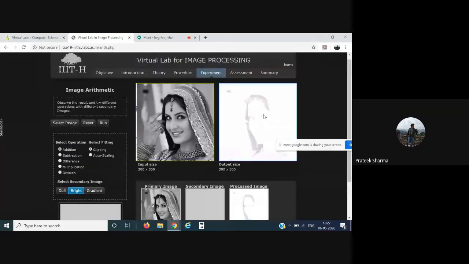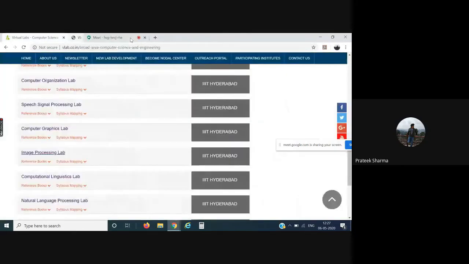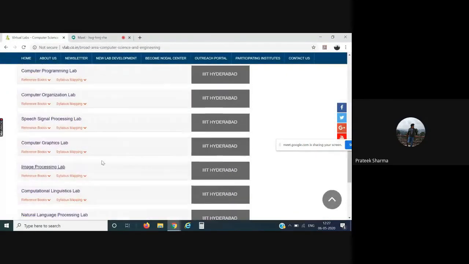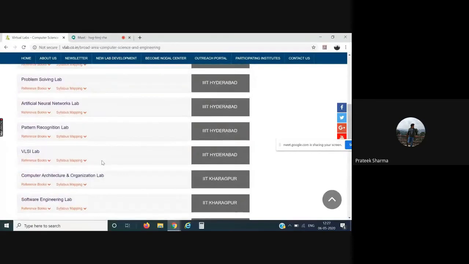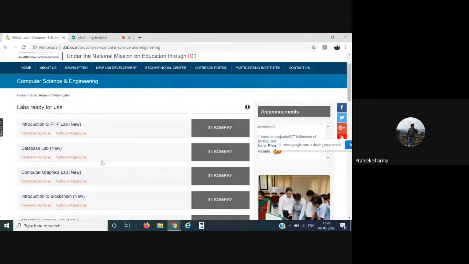So right now I'm showing you the various ways with the help of which you can perform all these labs. Please understand this particular methodology, what the various steps are that you need to follow and how you can explore all the different labs over here. Now please close this particular tab. Then you have the various other labs like software engineering, VLSI. Then we have machine learning, computer graphics, PHP lab as well. So as a user, please explore these particular labs and follow the same steps that I have shown to you.